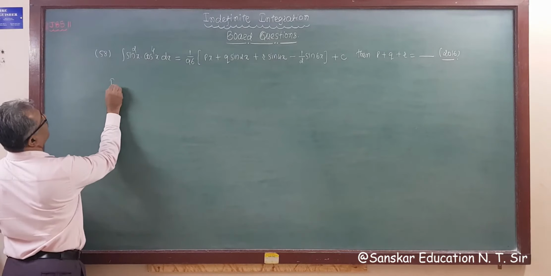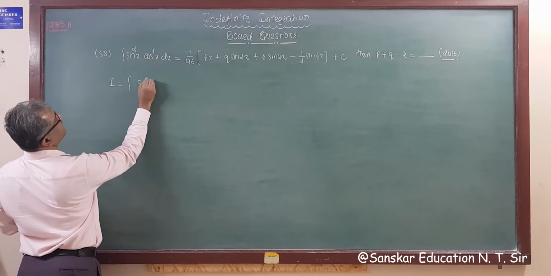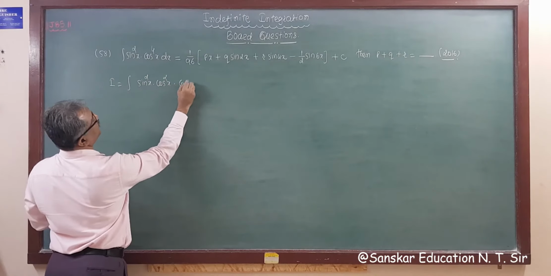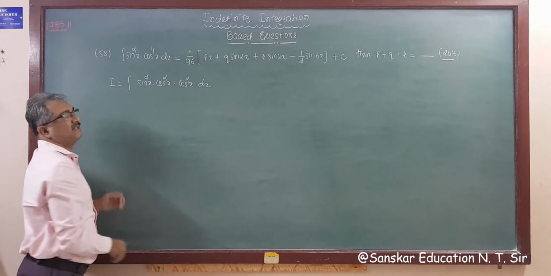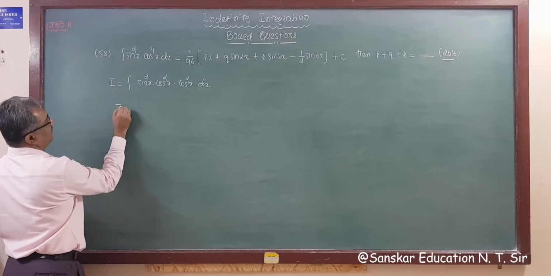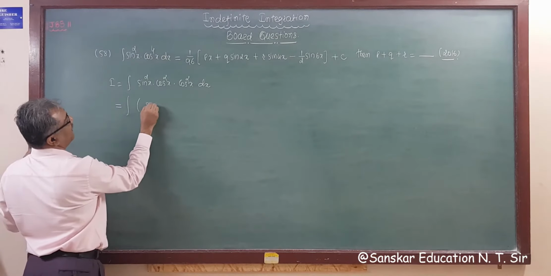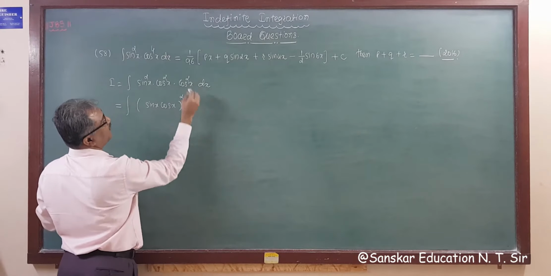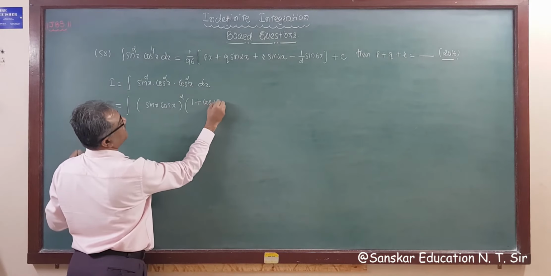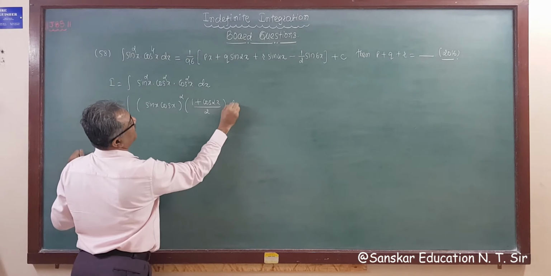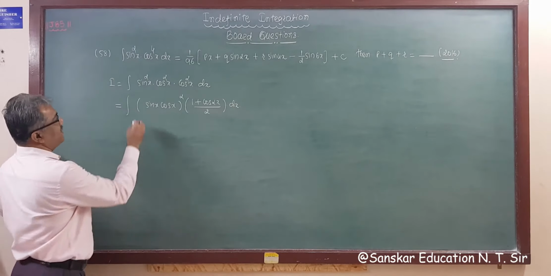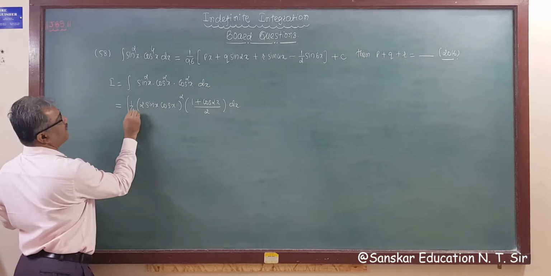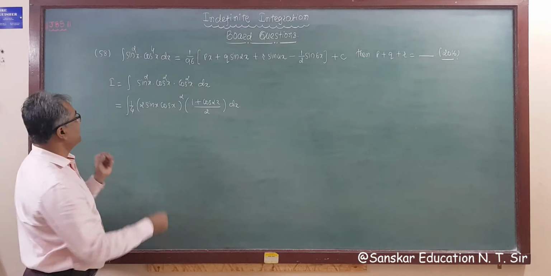So I is equal to integration sin square x, and I'm writing cos square x into cos square x dx. Now this is integration of sin x into cos x whole square, and instead of cos square x I write 1 plus cos twice x by 2 dx. So we need 2 again, so multiply by 2, that is 2 square 4, so we have to divide by 4, and 1 upon 4 into 2 is 1 upon 8.